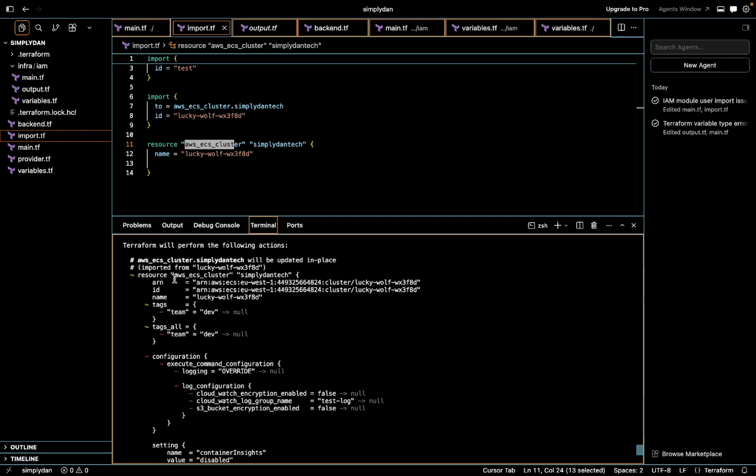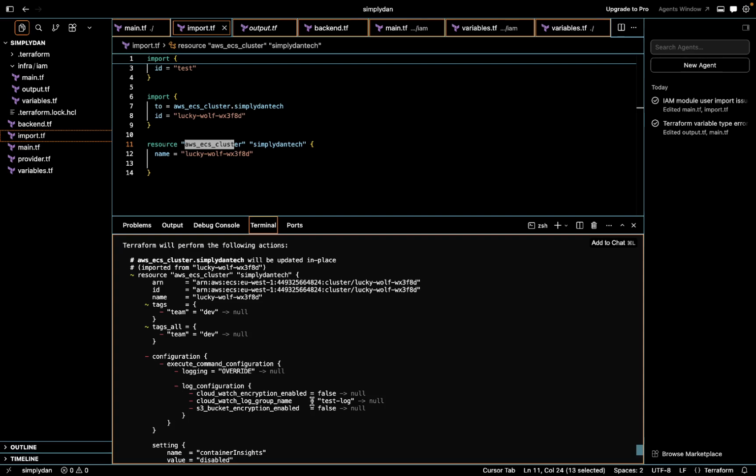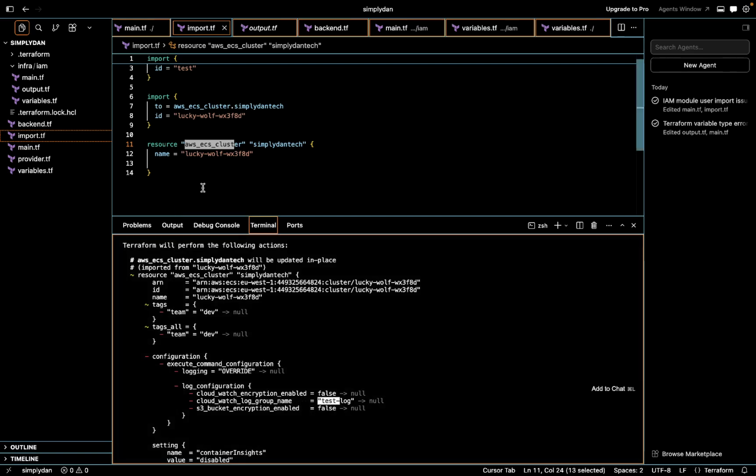Okay, so under the ECS cluster, there's a tag that we are missing, so we can update that. There's also config. Okay, that was that config name. So literally we can update this in our code. You can copy that and put it in your code, and that should be fine.